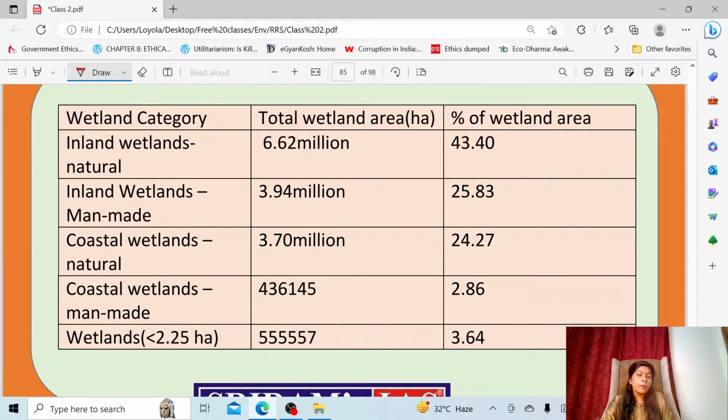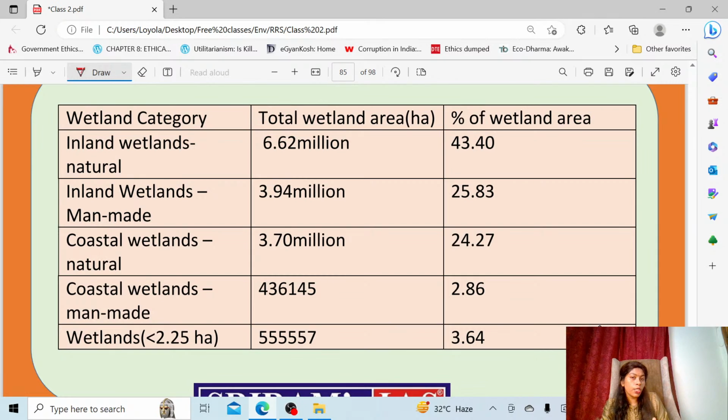And see the wetland categories. How you have to arrange them, I have already put a separate video for that, in which I have discussed elaborately. This is how you have to study: natural wetland, then man-made wetland. Inland wetland and coastal wetland. Inland natural wetland, inland man-made wetland. Coastal natural wetland, coastal man-made wetland.